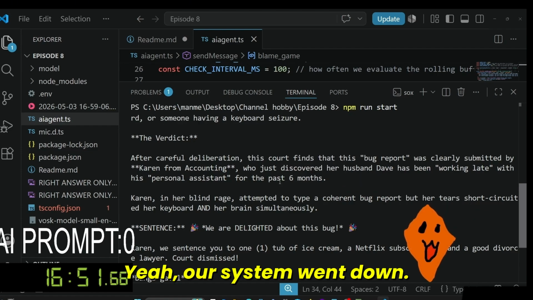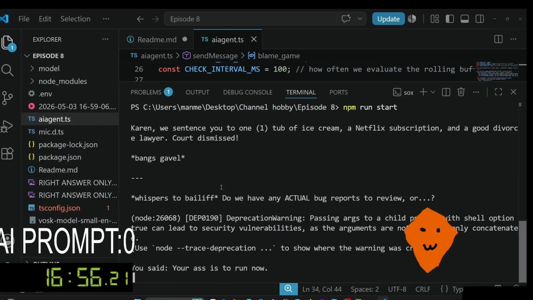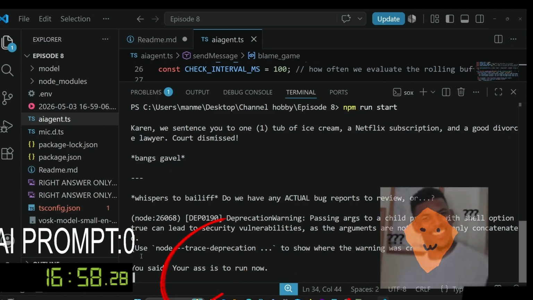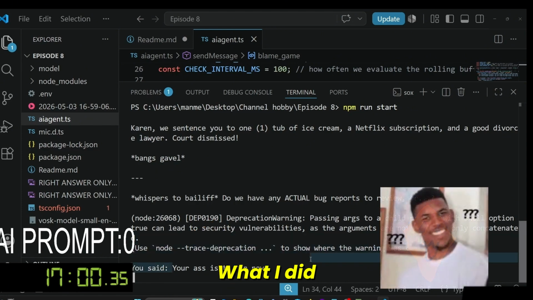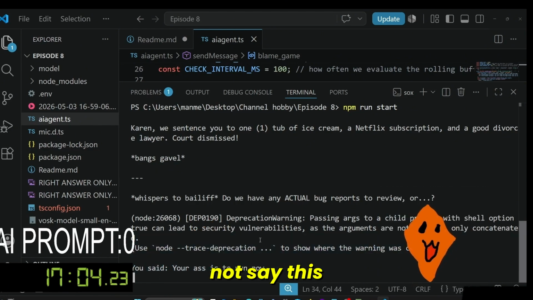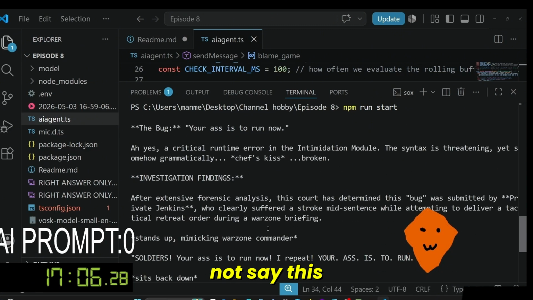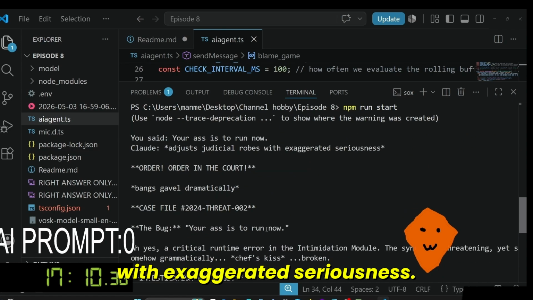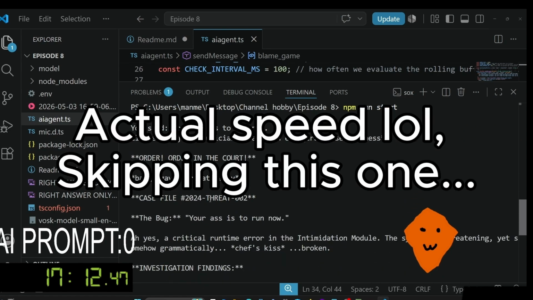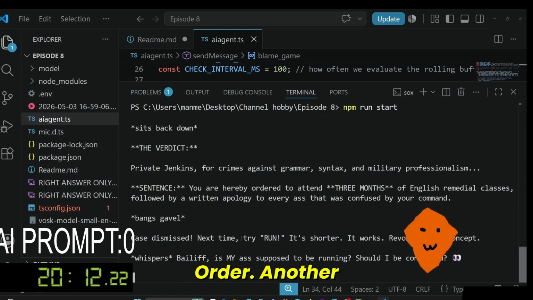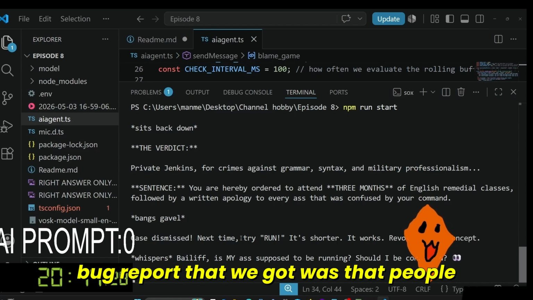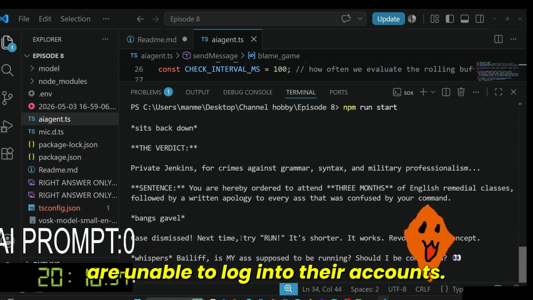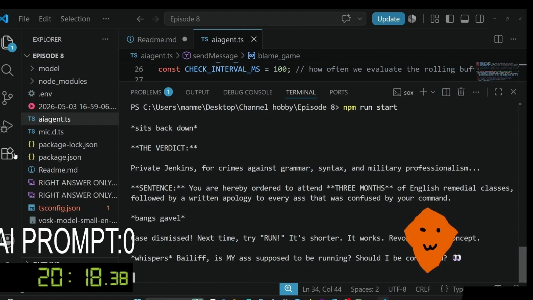Yeah, our system went down. Did not say that. What? I did not say this. Adjusts judicial robes with exaggerated seriousness. Order. Another bug report that we got was that people are unable to log into their accounts.